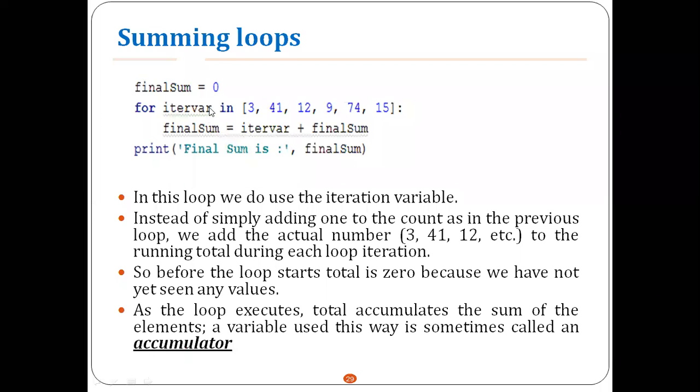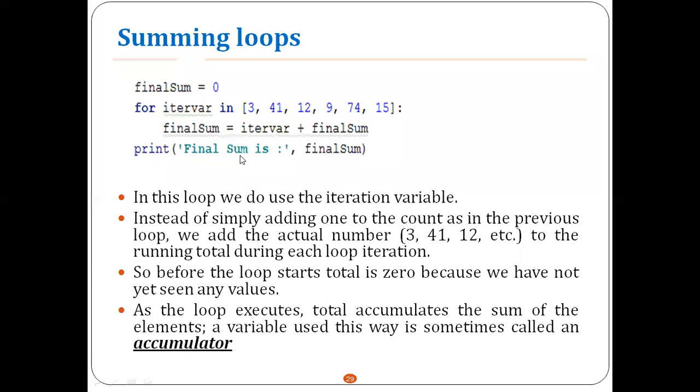In the second iteration the iteration variable will have 41. That will be added to the final sum, which was 3. 3 plus 41 is 44, right? That will be stored back into final sum. And in the third iteration 12 will be added to the final sum, and like this after 6 iterations the final sum contains the sum of all these 6 elements, and that is going to be printed on the terminal, right?